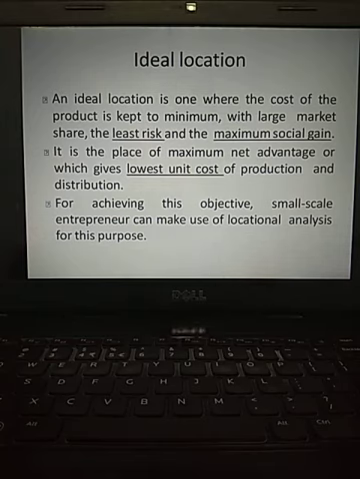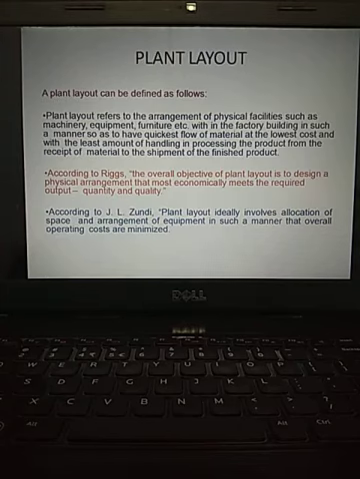So when you call a location an ideal location, there should be least risk, maximum social gain, and lowest unit cost. Okay, we explained all these things already. Now after discussing all these things, we go for plant layout.